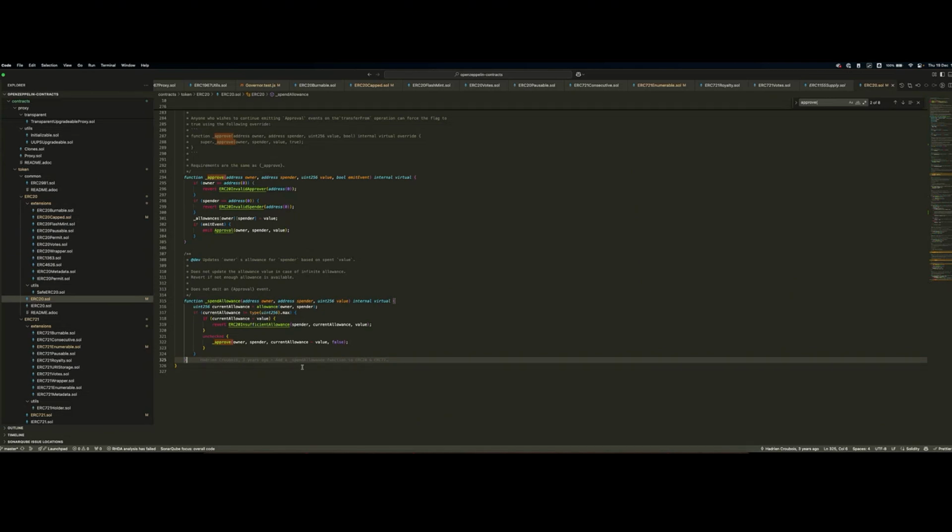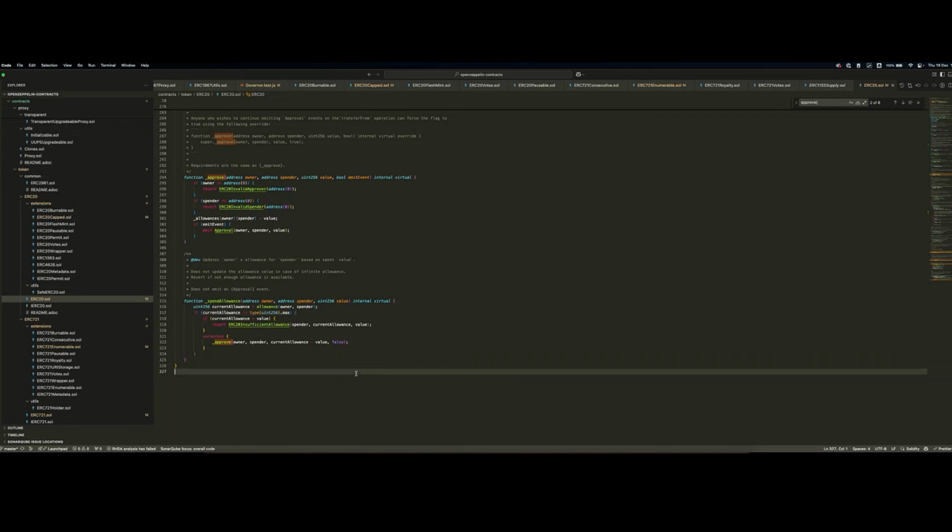What does this mean? This means that if I approve a contract or a spender in general with the maximum value possible in Solidity, actually what I want is infinite or unlimited access to my tokens. It's a way to not have to continuously allow once the allowance is below the amount the spender can transfer. Instead, if we specify a value less than the maximum uint256, then the allowance is actually deducted each time. In fact, you can see this check happens exactly here.